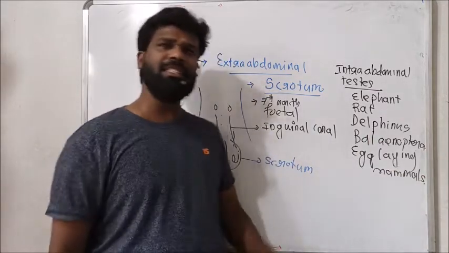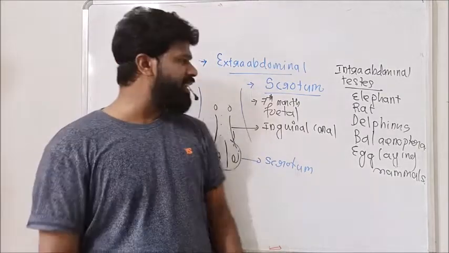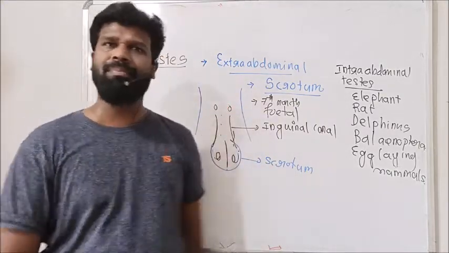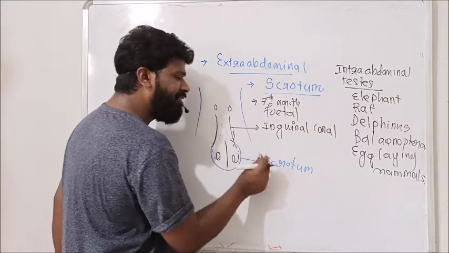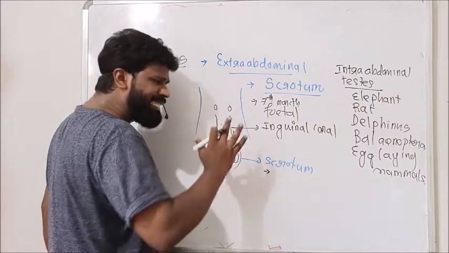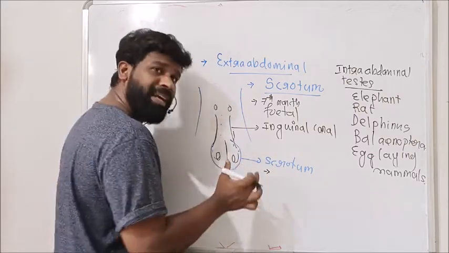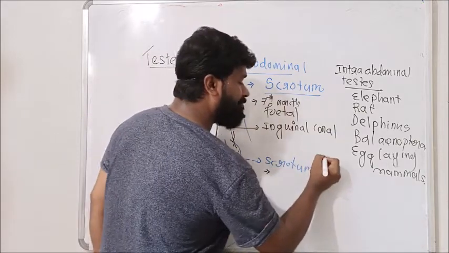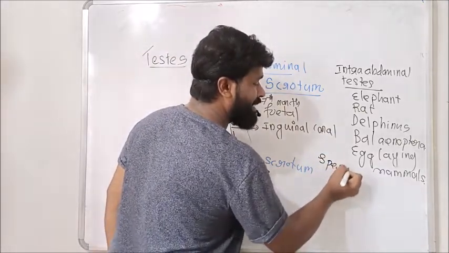Then why do the testes descend into the scrotum? What is the significance of this descent? This scrotum always maintains a low temperature required for sperm formation or spermatogenesis.